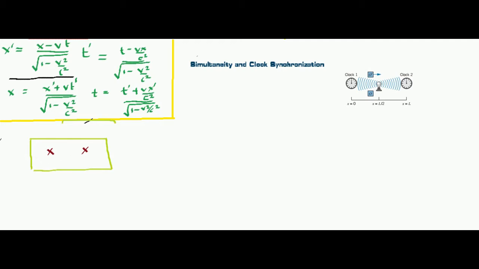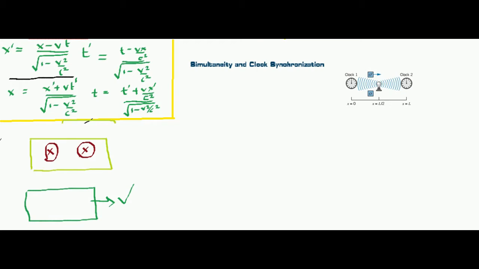Agreed? Then for a person in frame number 2, if frame number 2 is moving at a velocity v, then for frame number 2 this explosion 1 may occur first and then this explosion may occur. So this is quite weird and interesting too.